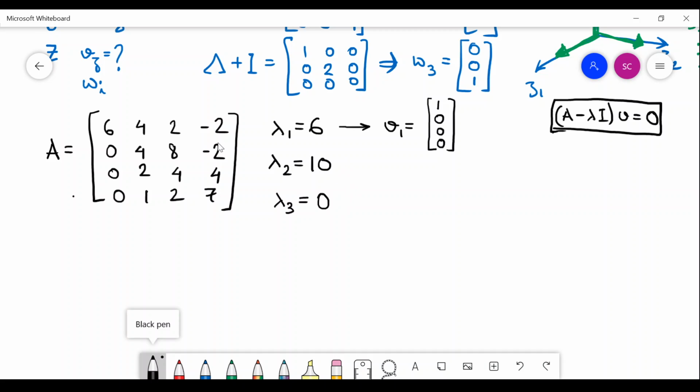Next, this is true for the rows only: when you have the rows adding up to a particular value like this 10, then you can straight away write v2 as 1 1 1 1.